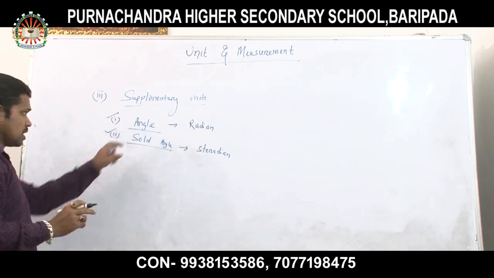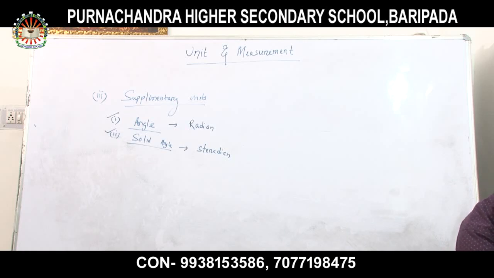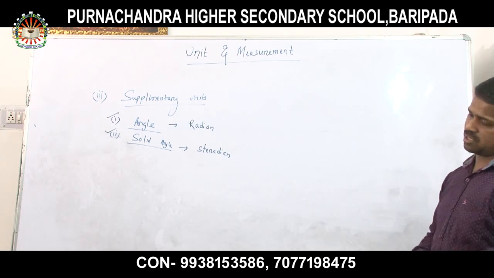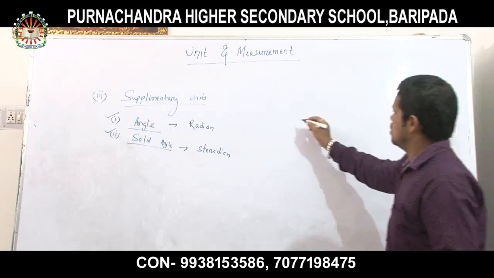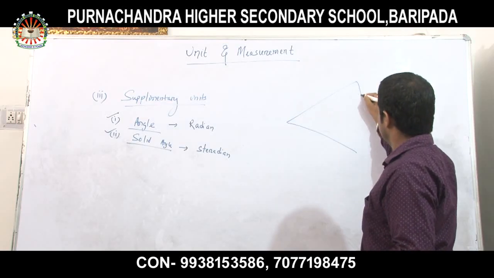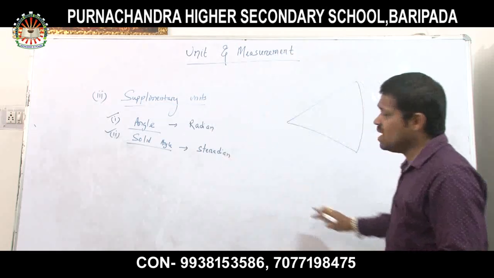Okay, so now let us discuss the first one, the radian. Look at this example. Suppose this is a part of a circle.